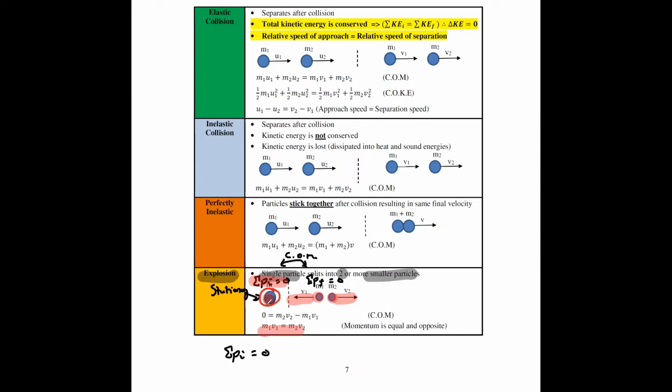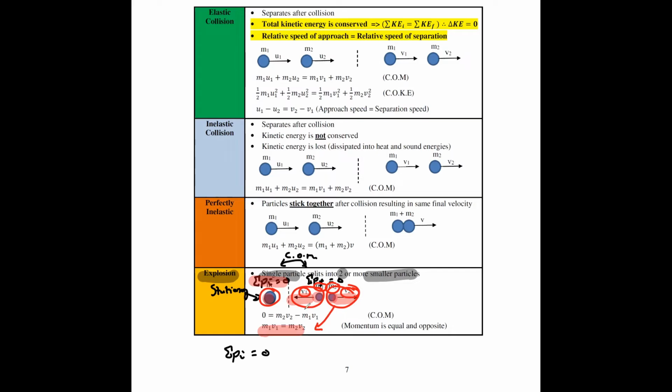This one here obviously has no momentum, but this one has momentum, this one has momentum. This one will be m1v1. This one will be m2v2. You see here, over here, I wrote that m1v1 is the same as m2v2. They are the same with each other.